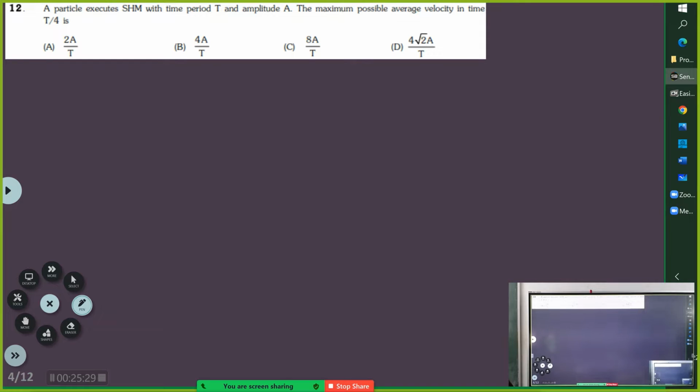Amplitude A. The maximum possible average velocity in time t by 4. Maximum possible average velocity. You can make some sketches and try to get a better understanding of this problem.